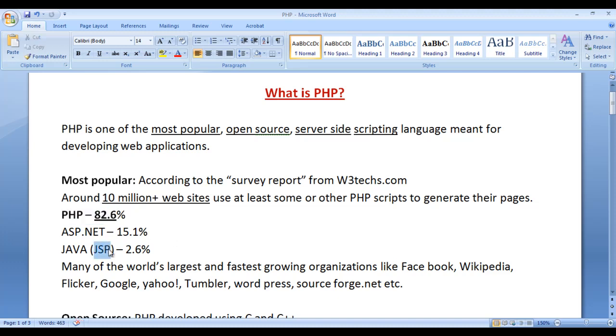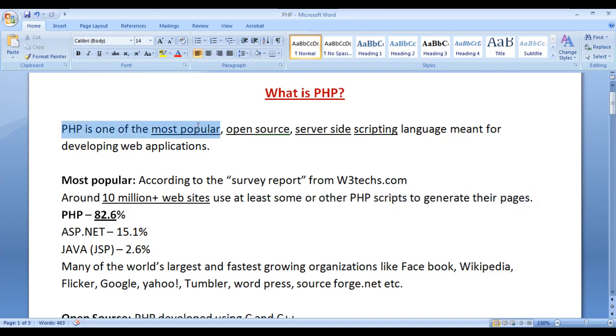JSP stands for Java Server Pages, ASP stands for Active Server Pages, PHP stands for Hypertext Preprocessor. JSP is from Java Technology, ASP is from Microsoft, and PHP is from Zend Technologies. Many of the world's largest and fastest growing organizations like Facebook, Wikipedia, Flickr, Google, Yahoo, Tumblr, WordPress, SourceForge.net, etc. use at least some or other PHP scripts to generate their pages.